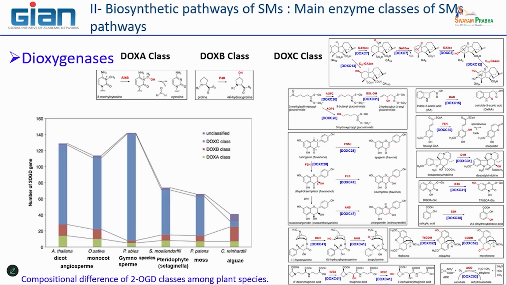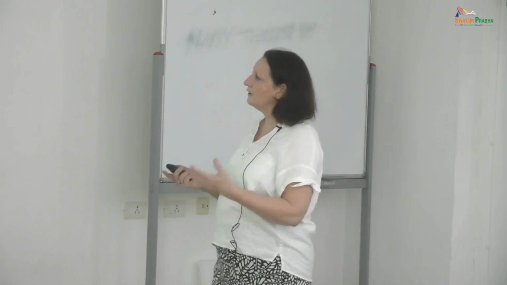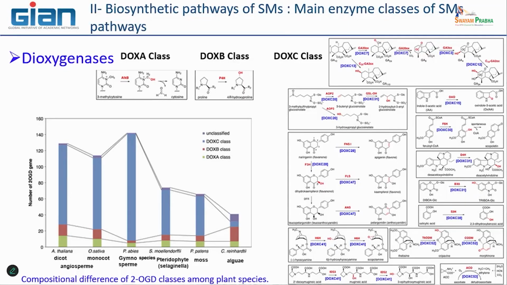It is the same for DOX-B class, but you can see here, for example, for the C class of this enzyme, we may have a very, very large diversity, and all of them are involved in a specific modification of a substrate to a product, which makes it very difficult to identify exactly the good one for the metabolic pathway we want to study.